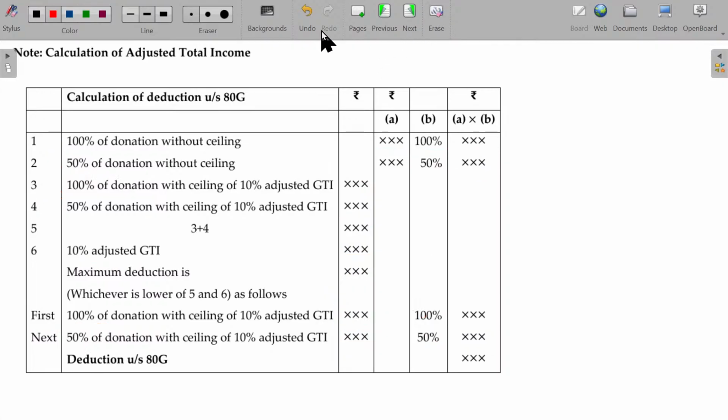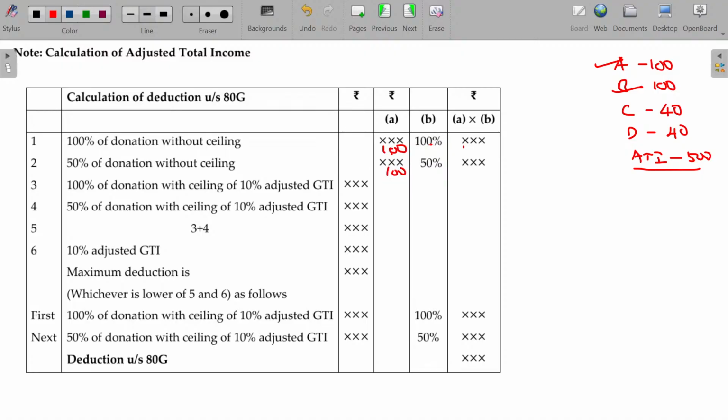Okay. So I take the same illustration here. A category 100, B category 100, C category 40, D category 40, adjusted total income being 500. So A category 100 here, B category 100 here.